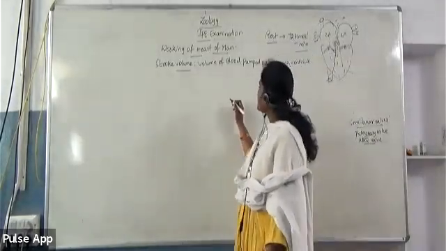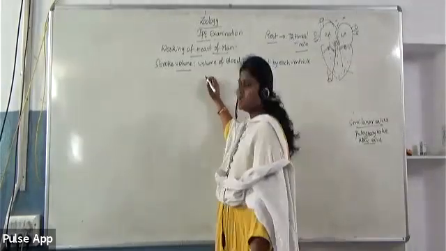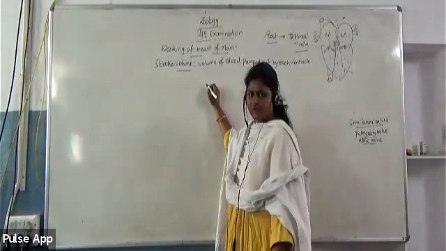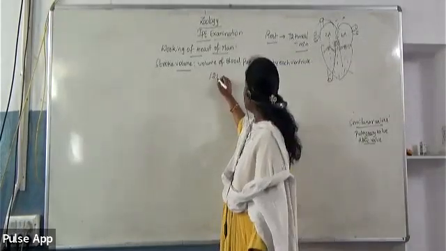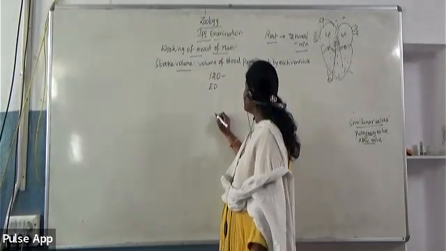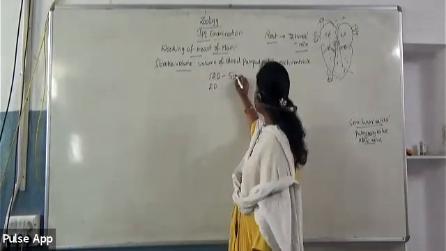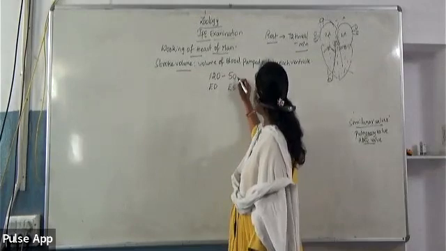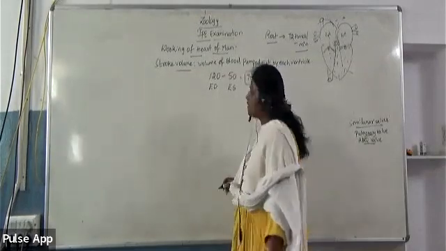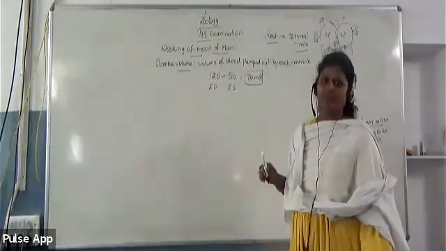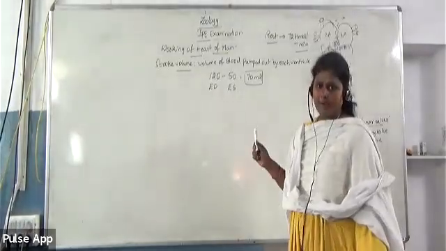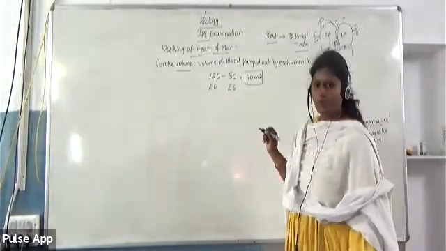So stroke volume is equal to end diastolic volume minus end systolic volume. End diastolic volume is 120 ml, whereas end systolic volume is 50 ml. So totally it is 70 ml. So stroke volume is 70 ml. That means 70 ml of blood will be pumped out by each ventricle in every round of blood circulation, which is called stroke volume.